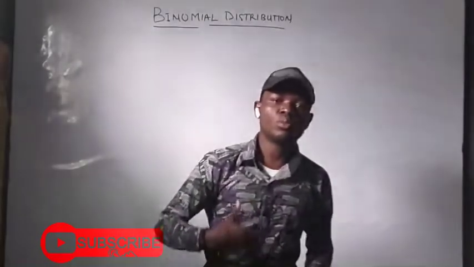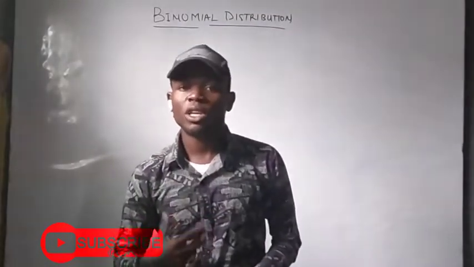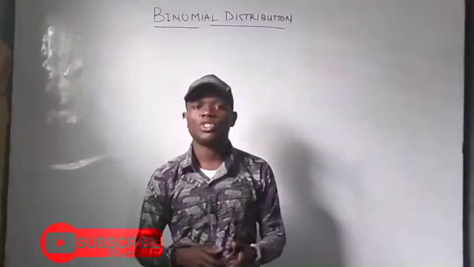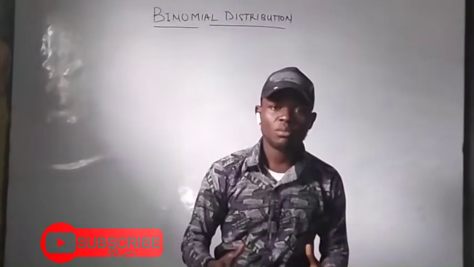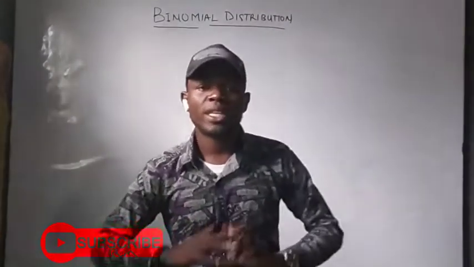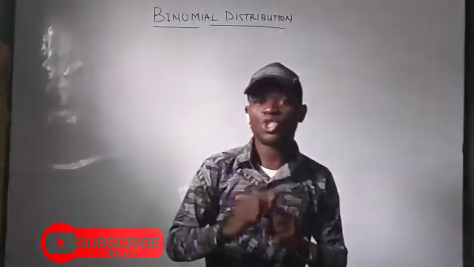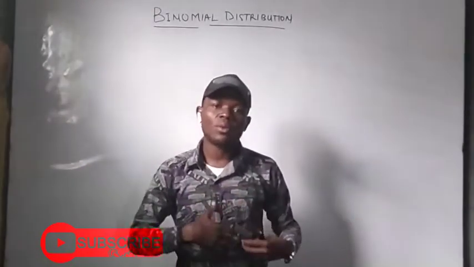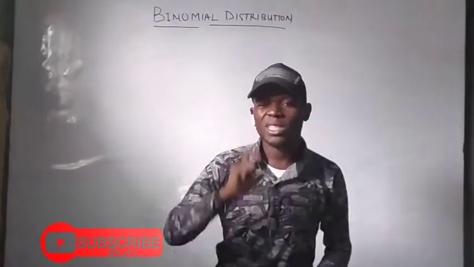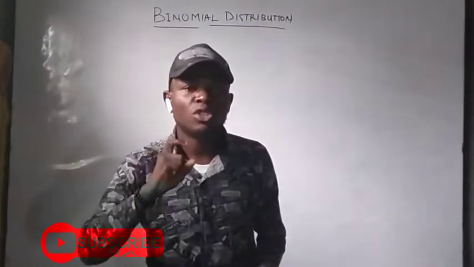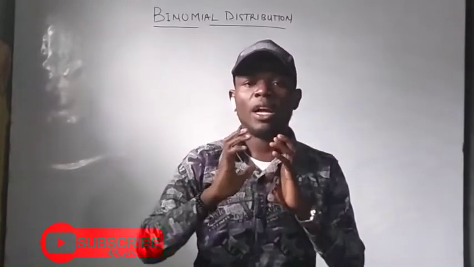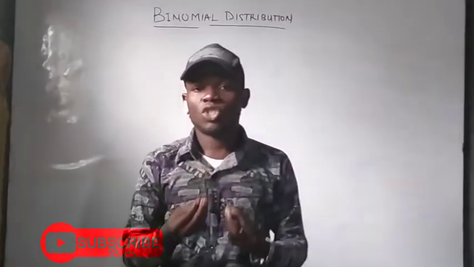The moment you perform a Bernoulli trial more than once, you are no more discussing the Bernoulli, you are discussing the multiple Bernoulli, which is called the binomial distribution. That's why the binomial distribution is a distribution with n trials, unlike the Bernoulli that is just a single trial. And in the binomial, n trials with x predetermined or required successes.